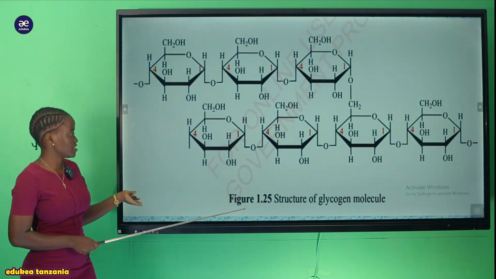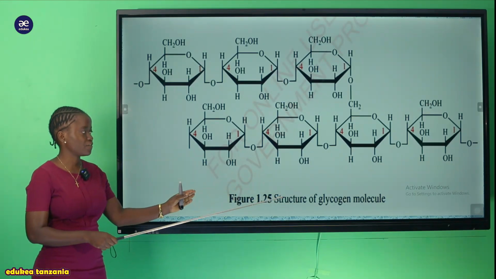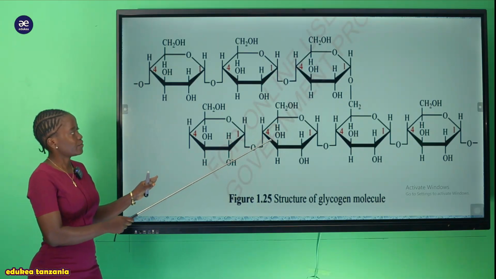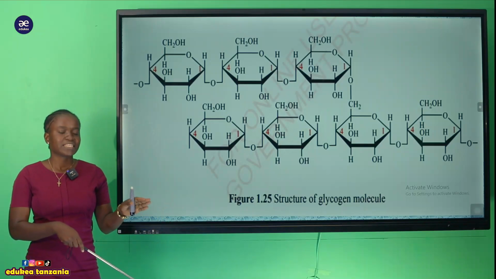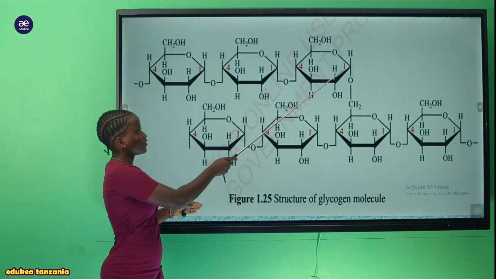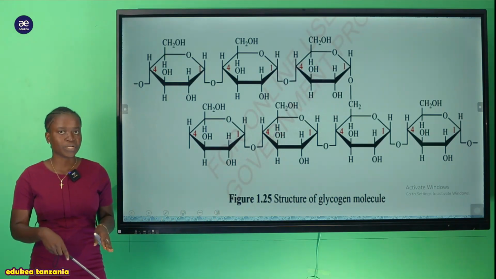So my students, this is our figure 1.25 that shows the structure of a glycogen molecule. And simply you can see within the structure that it has the same structure as the amylopectin. Kwa maana kwamba inakuwa na 1,6 glycosidic bond.